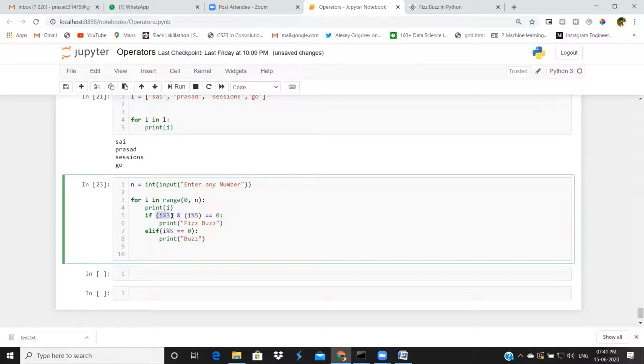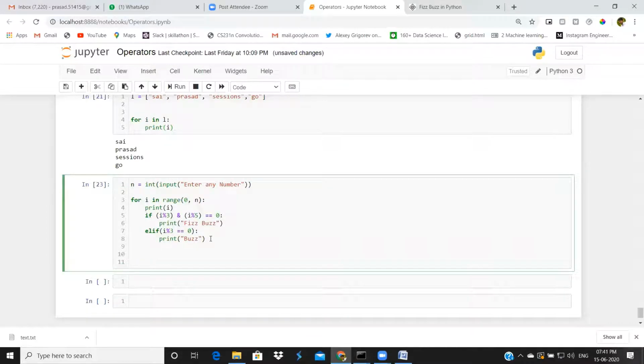Suppose the number is divisible by 3 and divisible by 5, this will execute this statement. First we have to check whether it is divisible by 3 and 5. After that we will take 3. After that we will take 5.